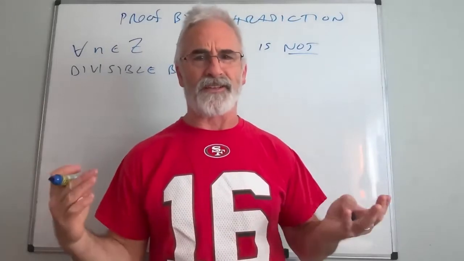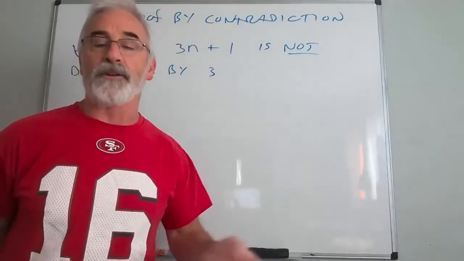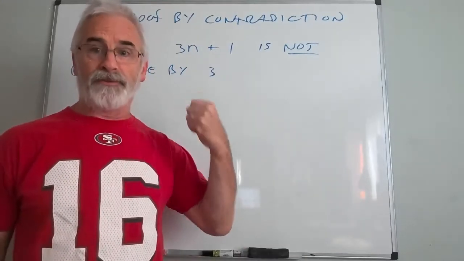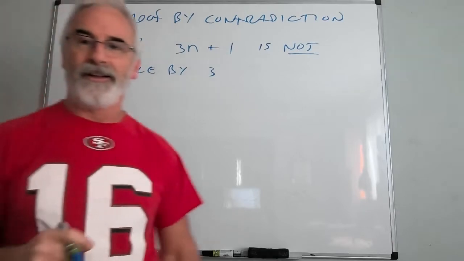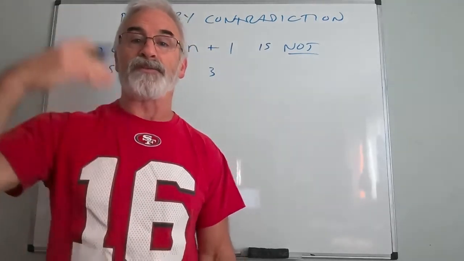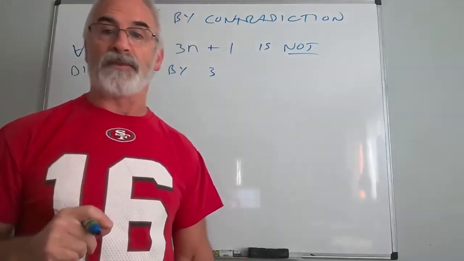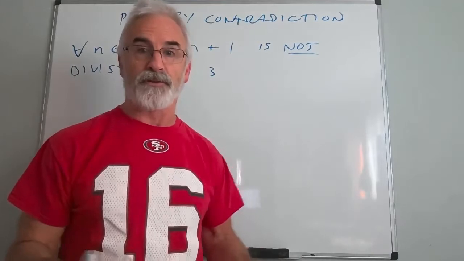You do realize that I can't prove this directly because I would have to show it fails for every integer. But you just showed it failed. I said for all integers, it has to fail. Oh, that's different. If I'm proving something fails all the time, an infinite number of cases, that might be very difficult. So instead, we're going to prove this using contradiction.